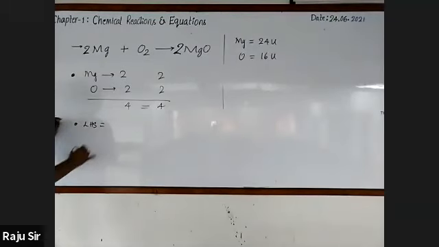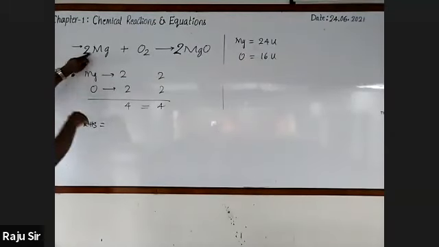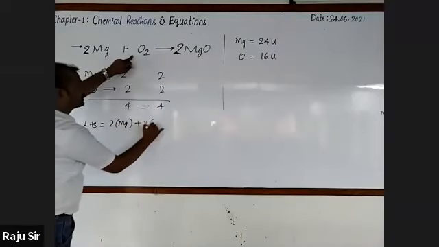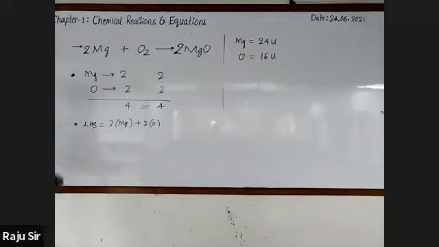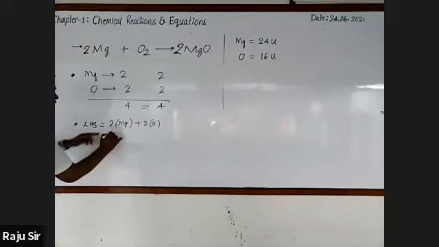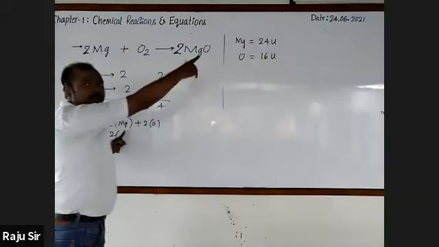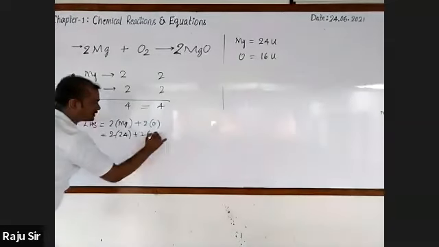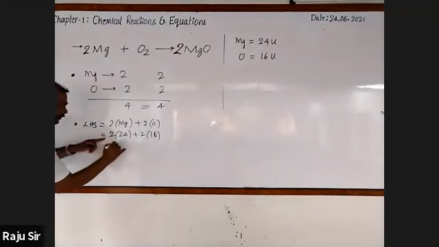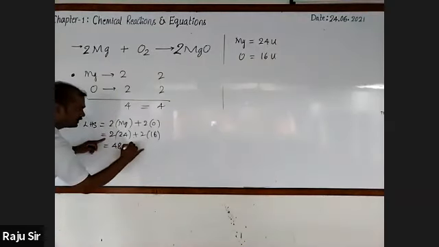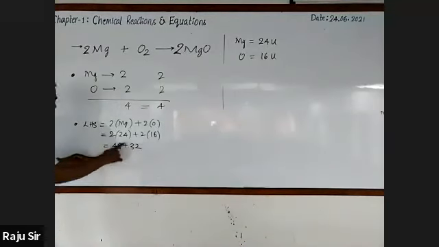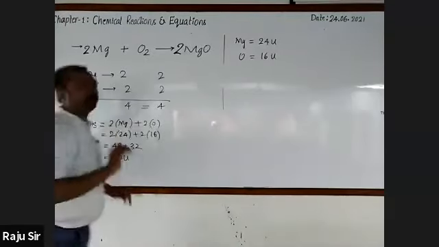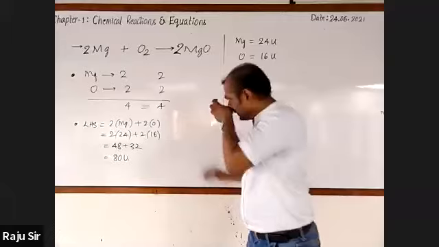Mass of reactants, LHS part. Okay, 2 atoms of magnesium and 2 atoms of oxygen. It is equal to 2 atoms of magnesium. Atomic mass of magnesium is 24. Atomic mass of oxygen is 16. It is equal to 24 2s are 48. Then 16 2s are 32. Then 48 plus 32, it is 80. 80 unified mass.